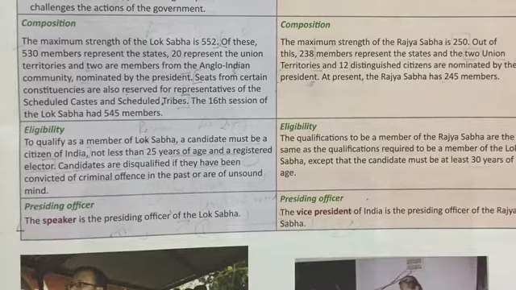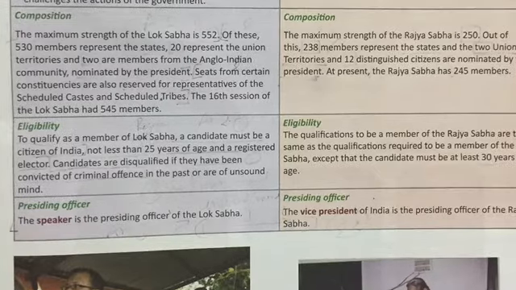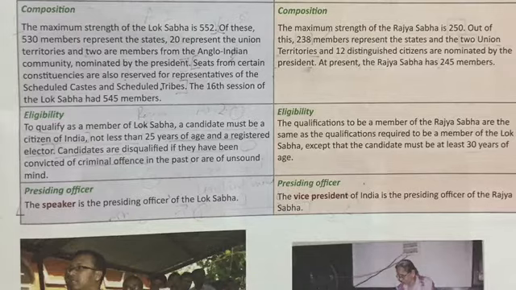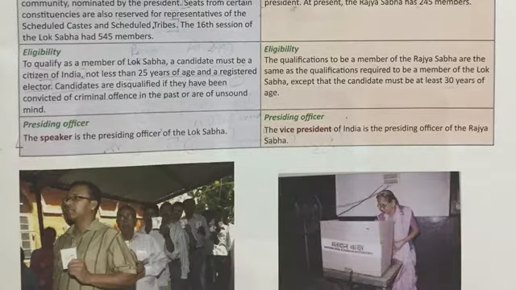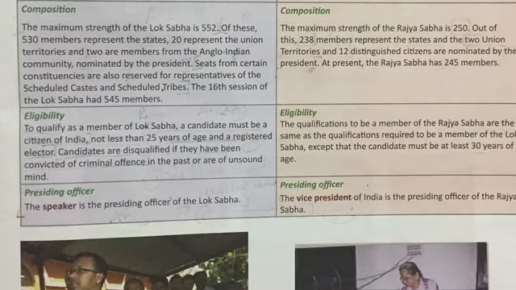Eligibility: to qualify as a member of Lok Sabha, a candidate must be a citizen of India, not less than 25 years of age, and a registered elector. Candidates are disqualified if they have been convicted of a criminal offence in the past or are of unsound mind. Presiding officer: the presiding officer of Lok Sabha is the Speaker.